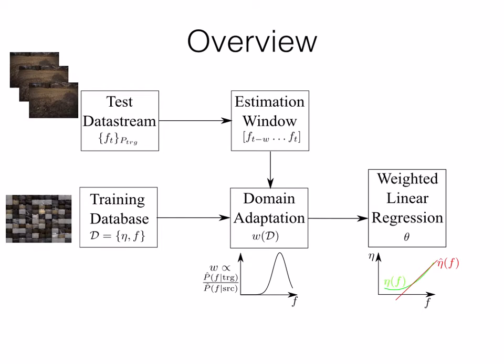The following diagram shows an overview of our approach. The training database is a diverse collection of images collected over various trials along with corresponding slip values. The test data stream is the features observed by the robot during one particular trial. This is then given to an estimation window which retains a finite history of features. The domain adaptation then uses this information to reweight the training database and provides these weights to a weighted linear regression model, which updates the model of the system.